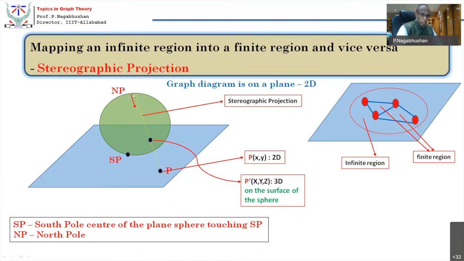So the north pole is connected to this point P. That line pierces through this sphere at only one point. The other point is the north pole. The line comes out at the north pole, and enters the sphere at one point. That point is the P dash point on the surface of the sphere.